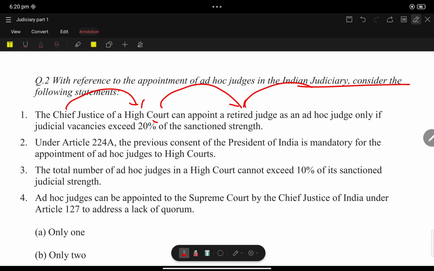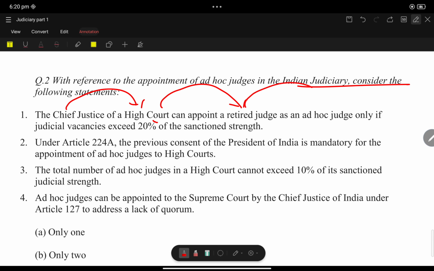This 20% is not mandatory for the High Court. It is for the Supreme Court. Under Article 224A, the previous consent of the President of India is mandatory for the appointment of ad hoc judges of the High Court. Yes, the previous consent of the President is required.